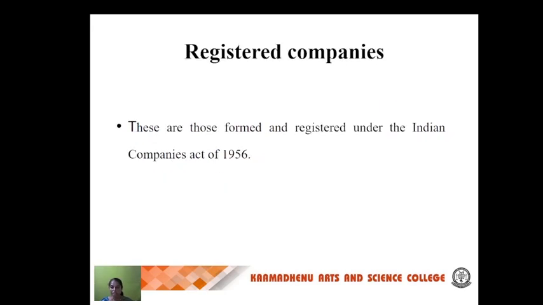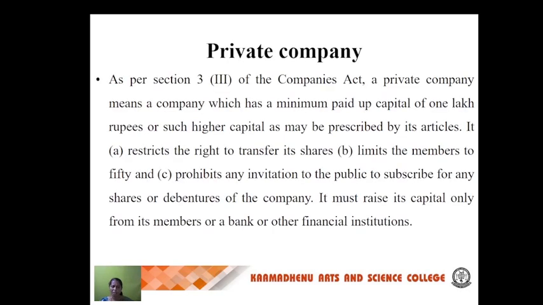Registered companies. These companies are formed and registered under the Companies Act 1956. Private companies, as per section 3(1)(iii): a private company should be started with a minimum paid-up capital of 1 lakh or higher capital as prescribed in its articles. It restricts the transfer of shares, limits the members up to 50, and prohibits any invitation to the public to subscribe to any shares or debentures. It may raise capital only from members, banks or other financial institutions.